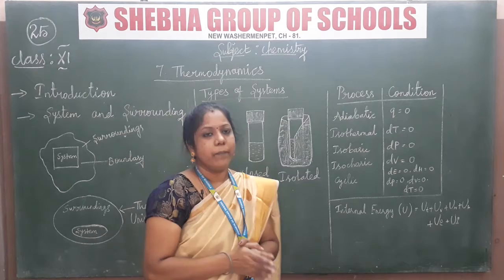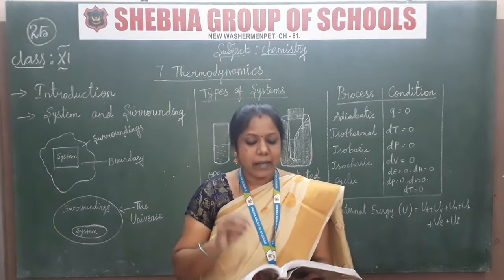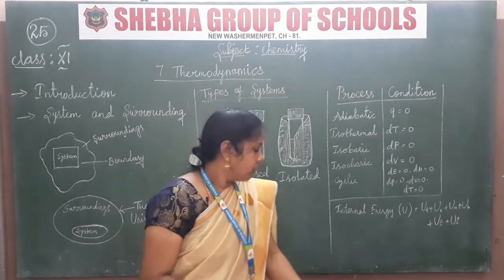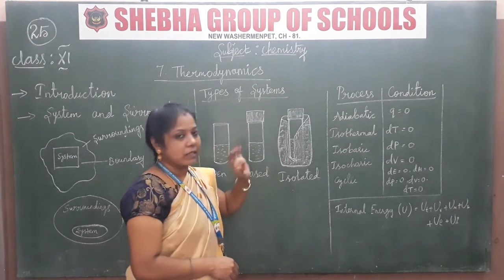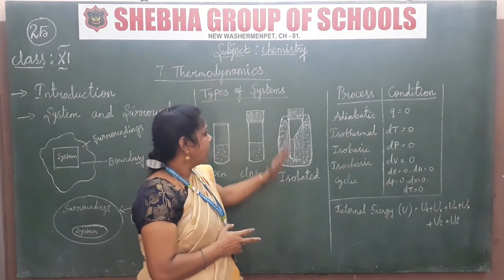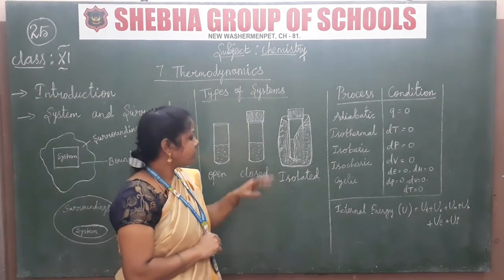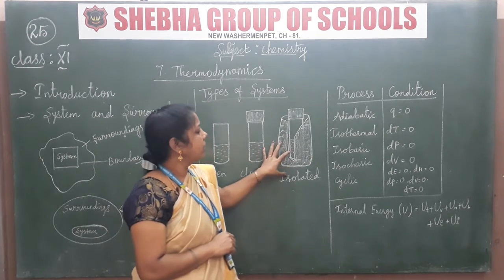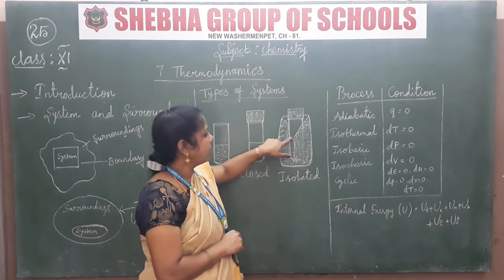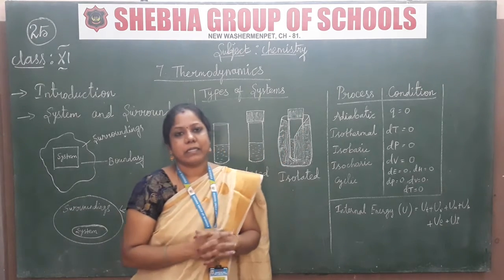First is isolated. Isolated means the system which can exchange neither matter nor energy with its surroundings. Consider a flask. You know very well the role a flask plays in our life: you keep hot water in your flask with the lid on. In this flask, the content of the liquid is maintained, and also the heat, that is the temperature.